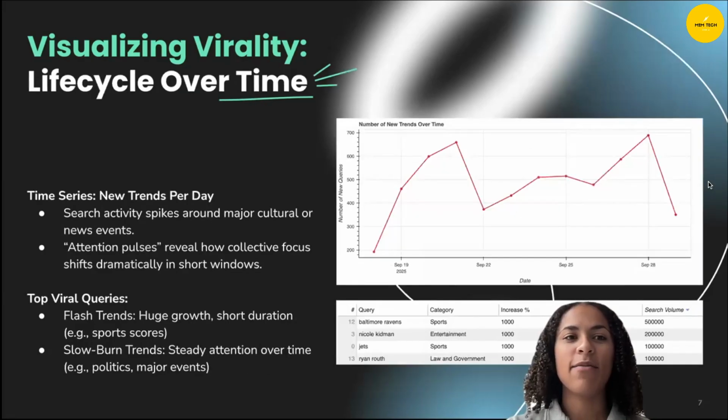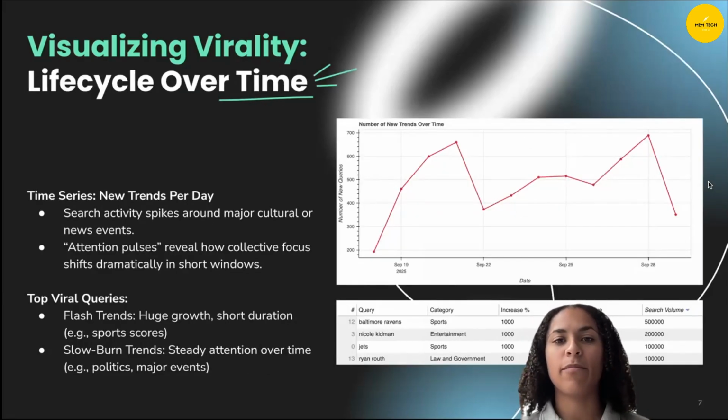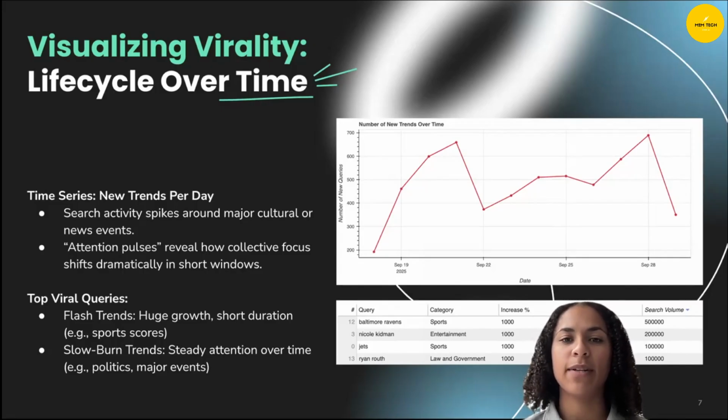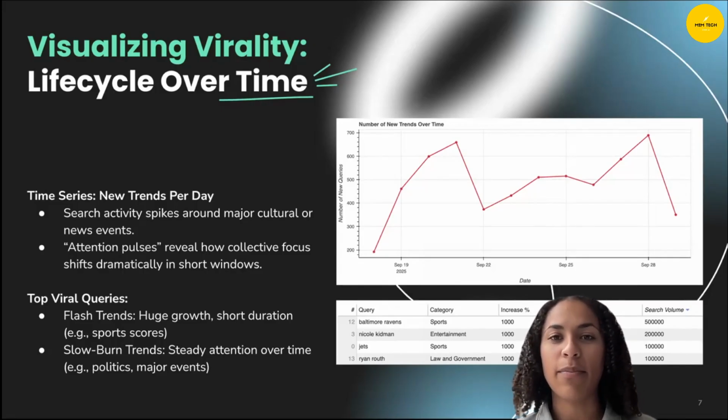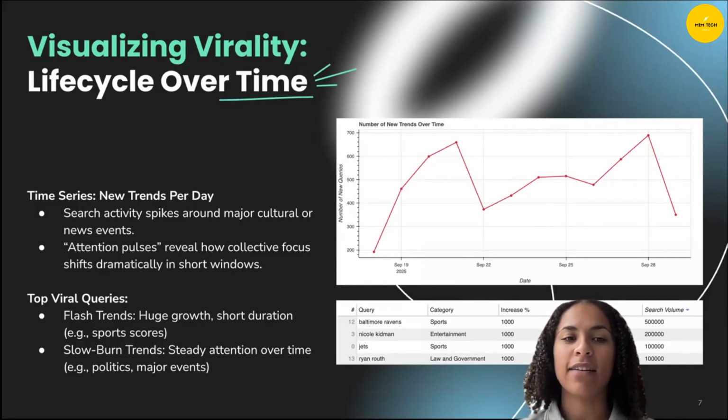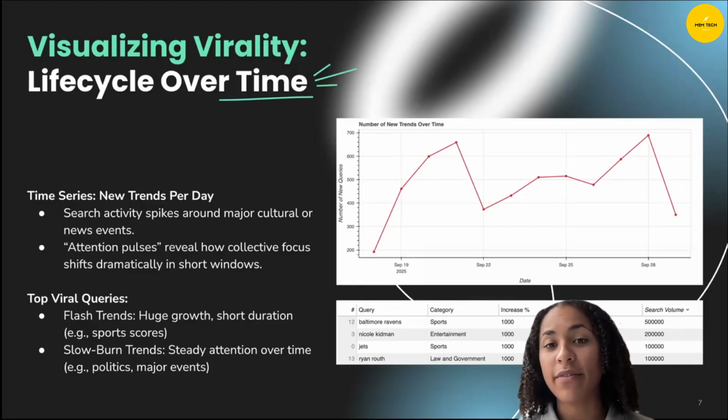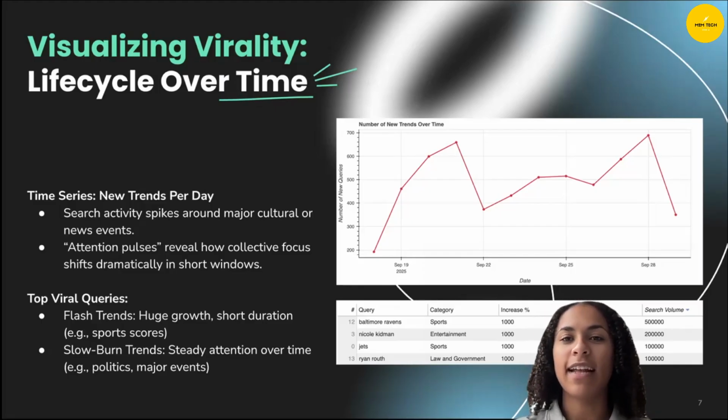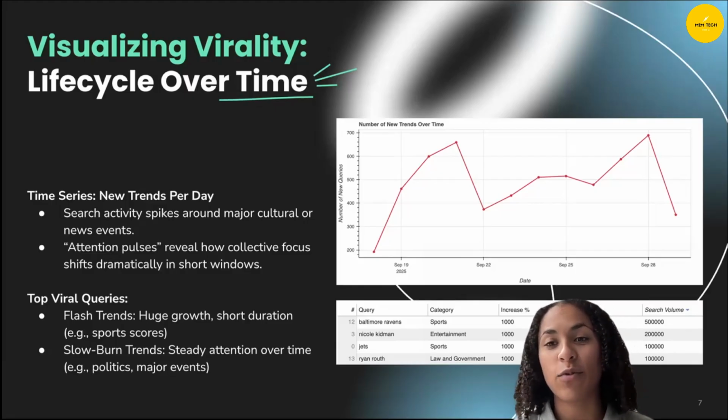Next one I looked at was life cycle over time. So put together a time series, new trends per day. You can see from this first top chart here that search activity spikes around major cultural or news events. And there's little attention pulses, which reveal how collective focus shifts dramatically in short windows.